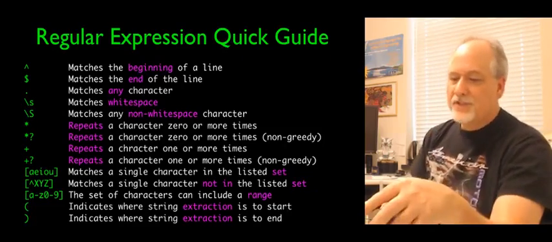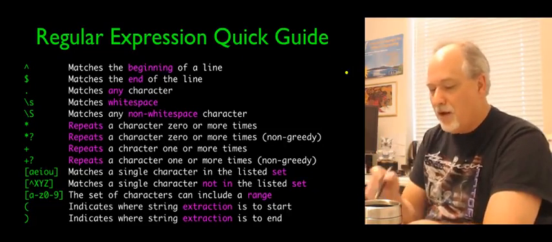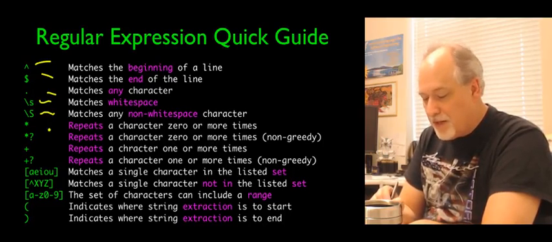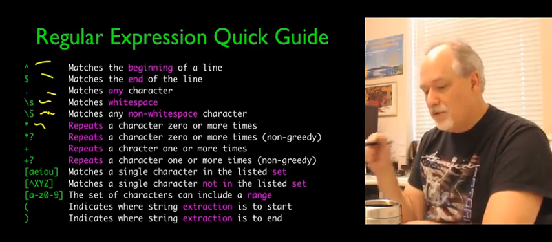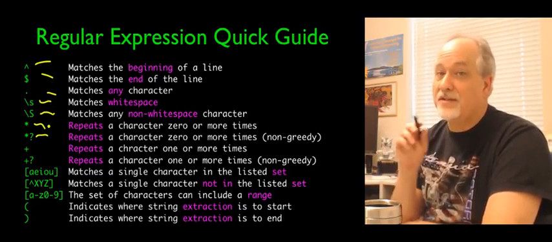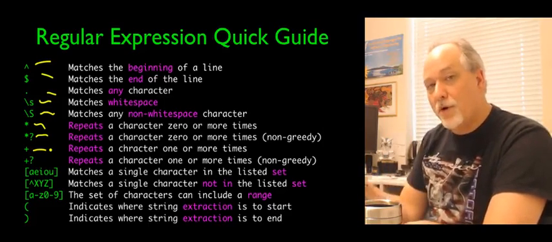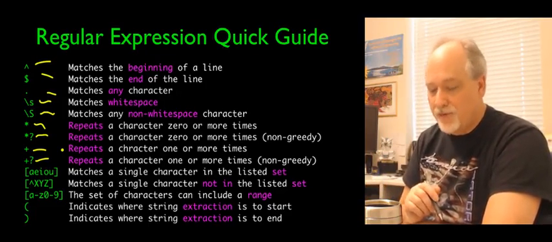So I emphasize that this is kind of a weird language, and you need some kind of thing. We talked about all these. We have the beginning of the line, we have the end of the line, matching any character, matching space characters, matching non-white space characters. Star is a modifier that says 0 or more times. Star question mark is a modifier that says 0 or more times non-greedy. Plus is 1 or more times. Plus question mark is 1 or more times non-greedy.